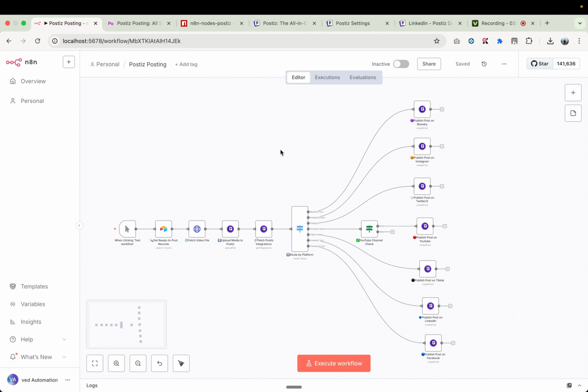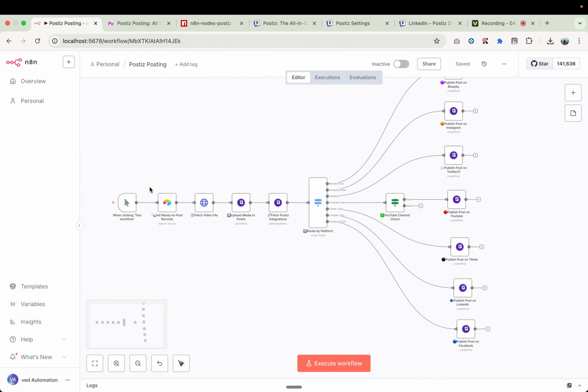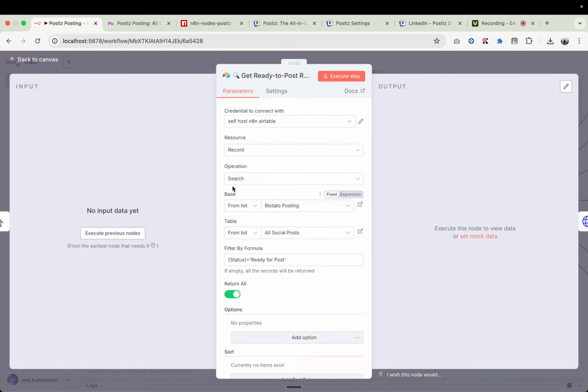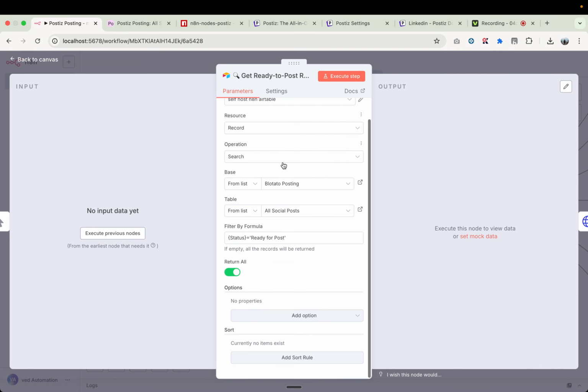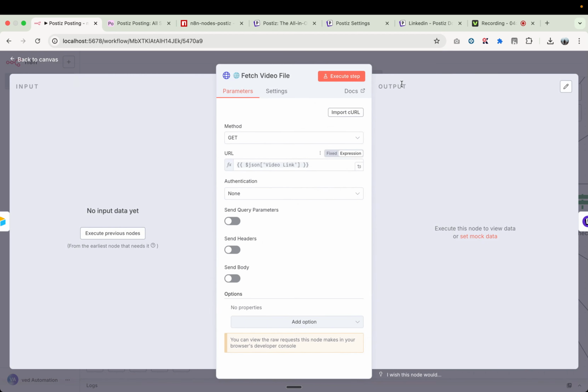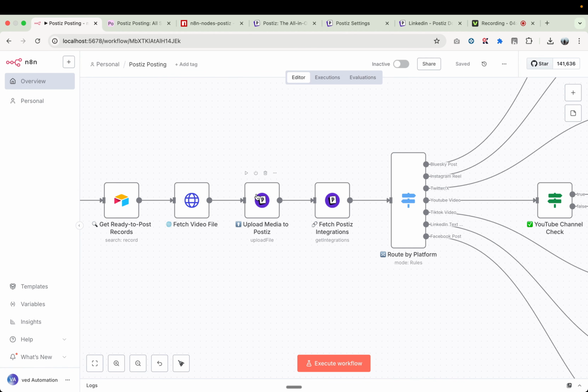To explain the workflow, I simply created a table base here. We have the file name, the video file, and a status that triggers our automation. If you look at the automation, it starts with a simple trigger. Then you need to connect your table credentials, select your base table, and this is the formula that we want to use. Whenever the status changes to ready for post, we grab the file, and here we simply make an HTTP request to get the file in n8n. Once we download the file in n8n, we can upload the media into Postiz.